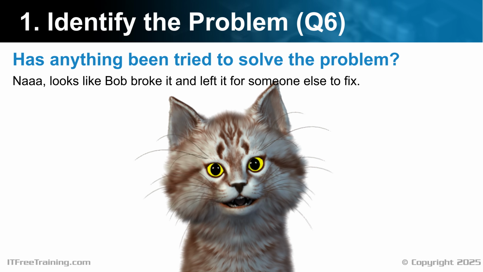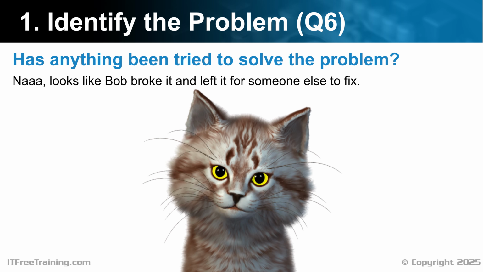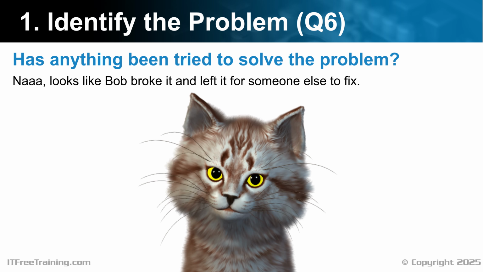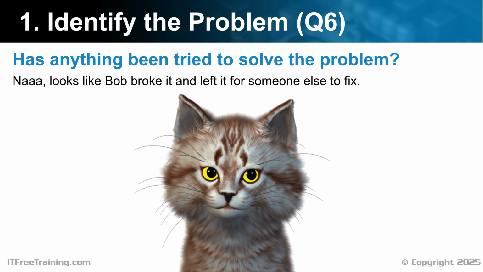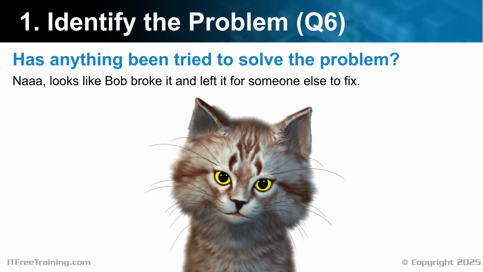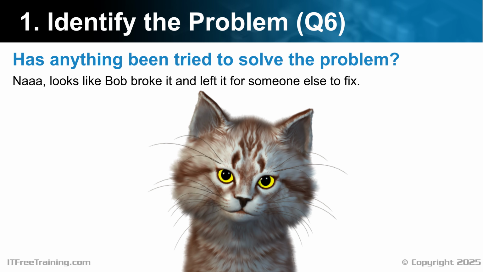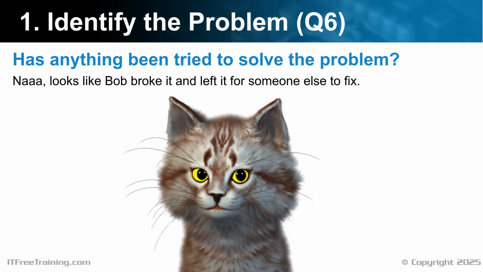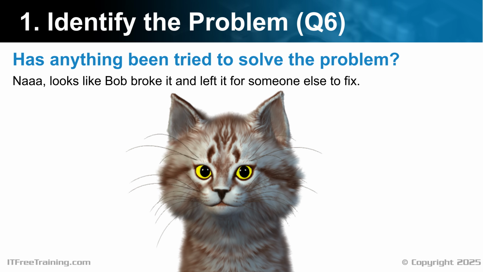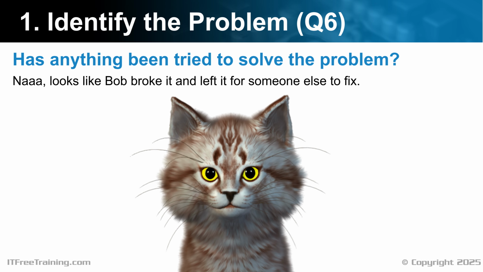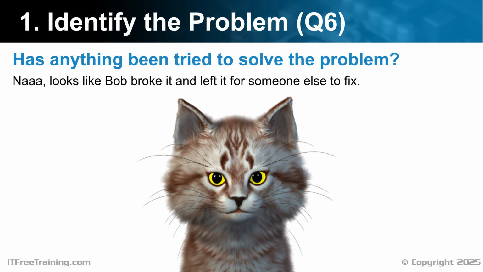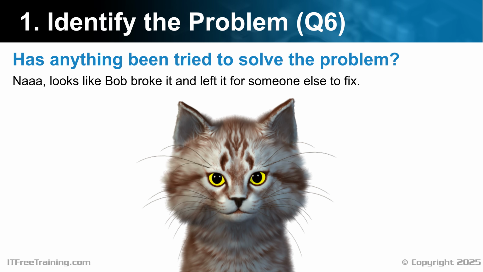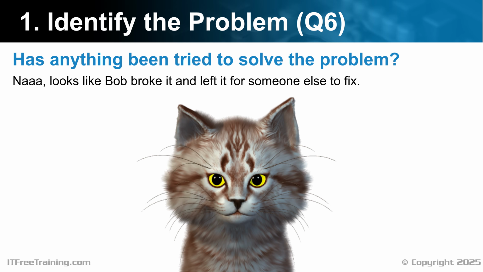I've had cases where an employee has found some broken equipment in a cupboard and tried to use it. You don't want to spend your time trying to fix something that someone else has tried to fix before and not been able to. Also, if another technician has tried before, you will want to look at their notes or speak to them so you can know what has been tried. Maybe it's not possible to do what the user wants, and they just submitted another help desk ticket, hoping another technician could figure it out. You never know until you ask the question.